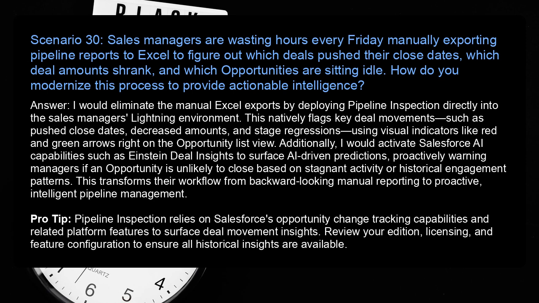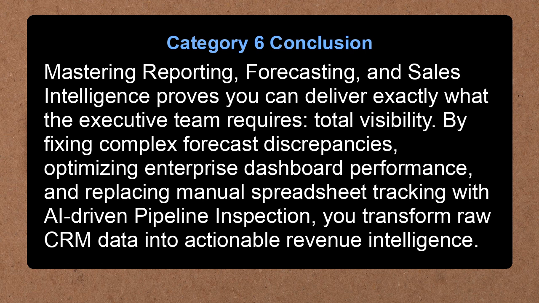Pro tip: pipeline inspection relies on Salesforce's opportunity change tracking capabilities and related platform features to surface deal movement insights. Review your edition, licensing, and feature configuration to ensure all historical insights are available. Category 6 Conclusion. Mastering reporting, forecasting, and sales intelligence proves you can deliver exactly what the executive team requires: total visibility. By fixing complex forecast discrepancies, optimizing enterprise dashboard performance, and replacing manual spreadsheet tracking with AI-driven pipeline inspection, you transform raw CRM data into actionable revenue intelligence.